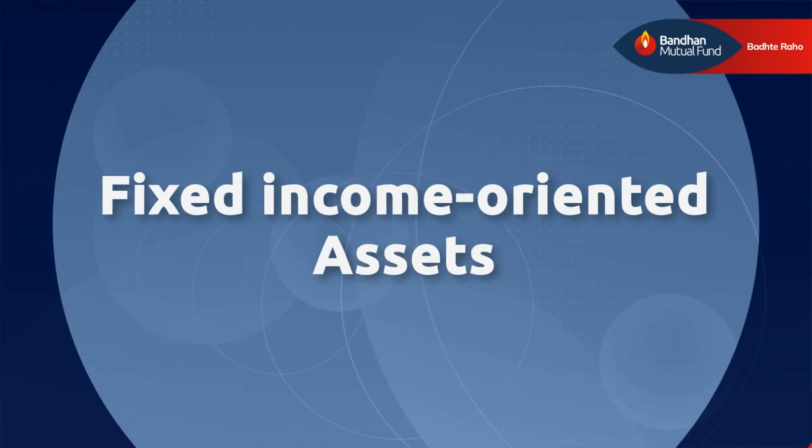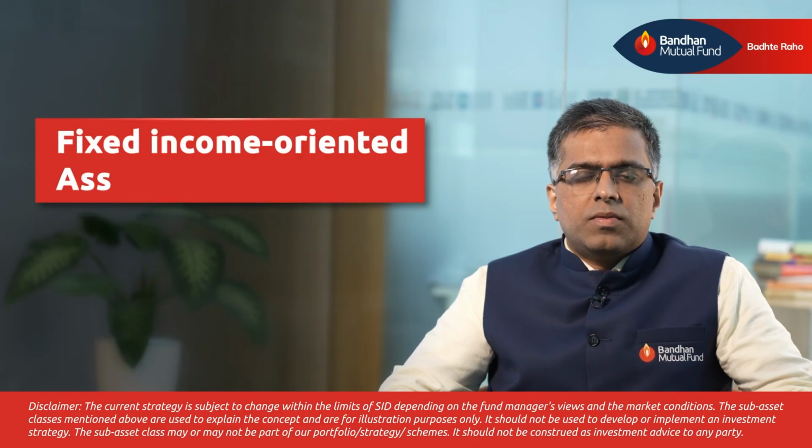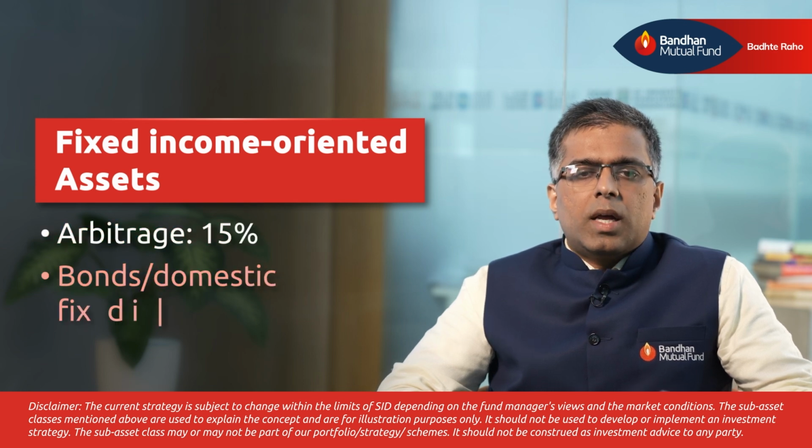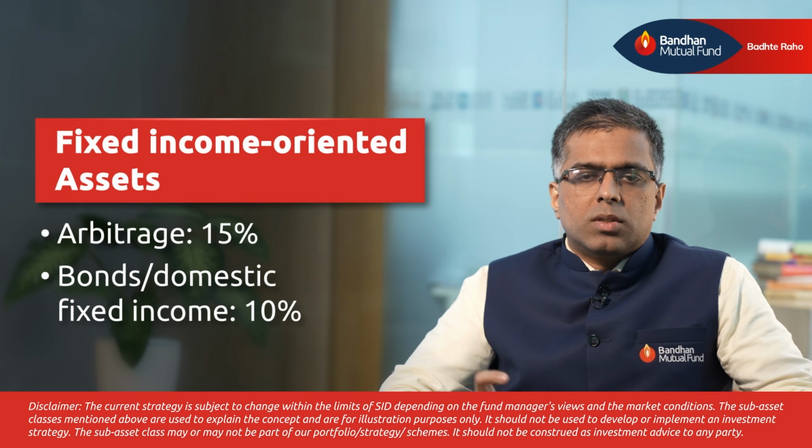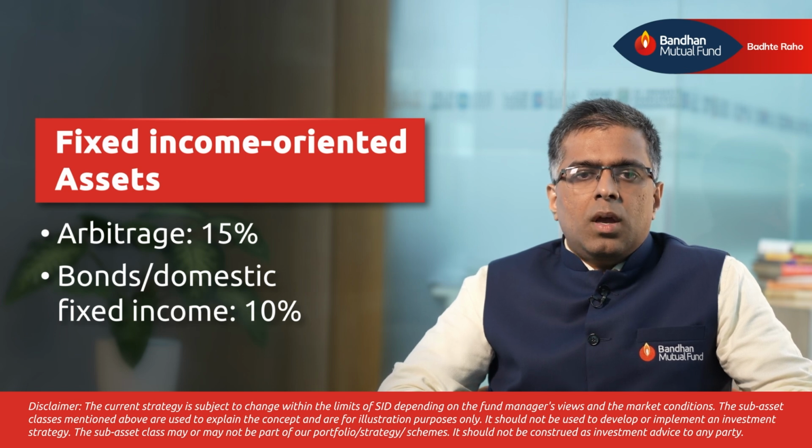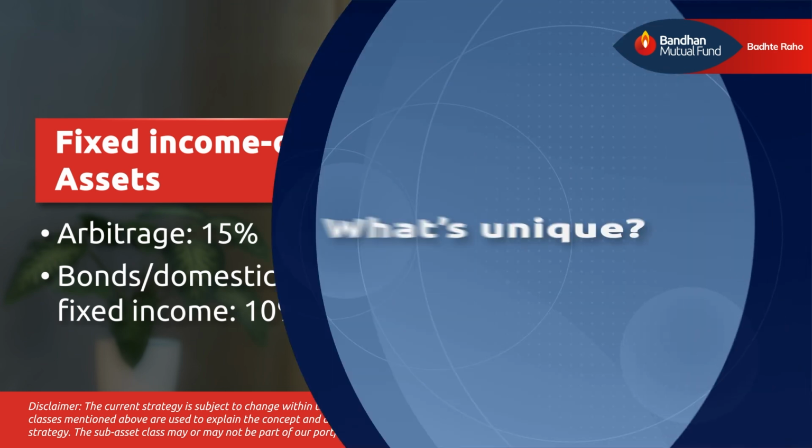The remaining 25% is fixed income oriented assets, where 15% is arbitrage and 10% is in bonds or domestic fixed income as such. So the 50% domestic equity plus 15% arbitrage gives you equity taxation. And the 50, 25, 25 breakup gives you a very nice exposure to all possible asset classes that are there.